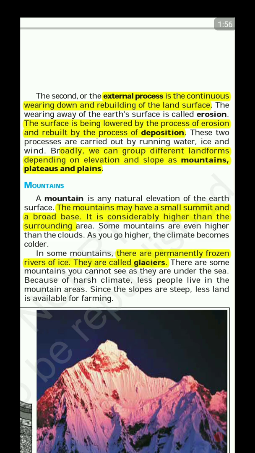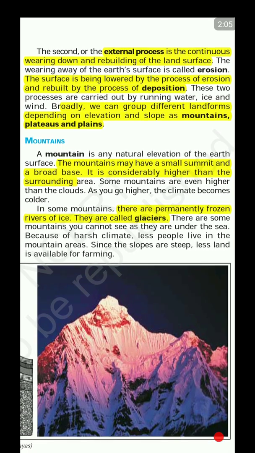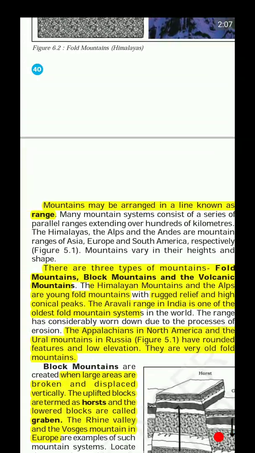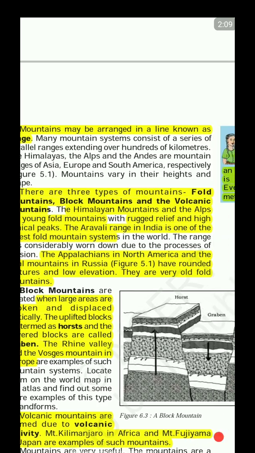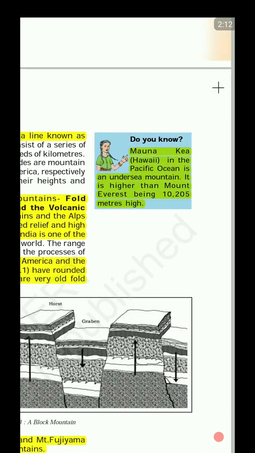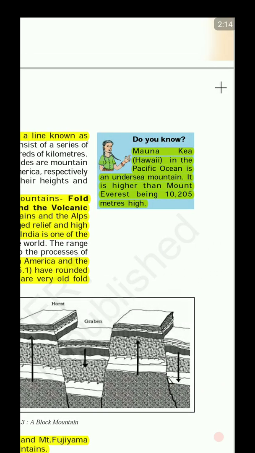Okay, very important. What is a glacier? Glaciers are permanently frozen rivers of ice. Right? Next we move to the mountains that may be arranged in a line, which are known as a range. Right?